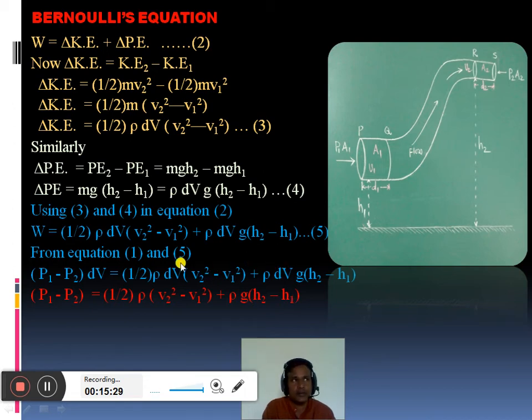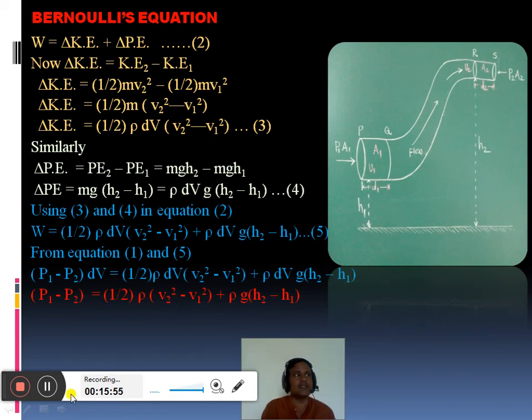So actually we divide this total equation by dV. This is total work done divided by dV, means work done per unit volume. This was total kinetic energy divided by volume means kinetic energy per unit volume, and this was total change in potential energy divided by volume means change in potential energy per unit volume.